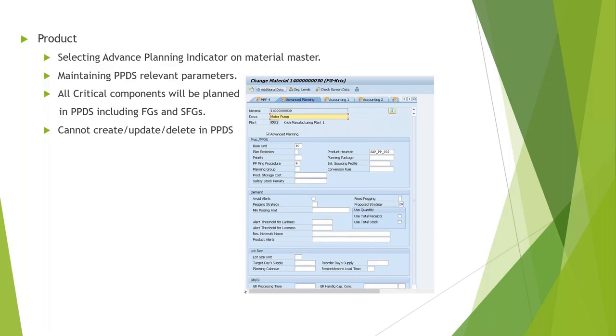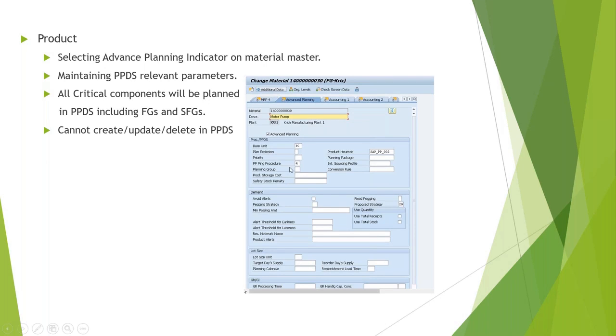Then the same case applies to the lot size also. Okay, so lot size is basically a one-time maintenance. You have to consider it from the HANA screen, like I mentioned. The lot size unit that you're seeing here is optional. You don't have to maintain anything here because lot size, whether it is a fixed lot or lot for lot or minimum maximum lot constraint you have to maintain, will be taken from the MRP screen only. Okay, lot size will be taken from the MRP screen, and only the unit will be considered from here. Only the lot size will be considered from the MRP view. Yes. Okay, got it.